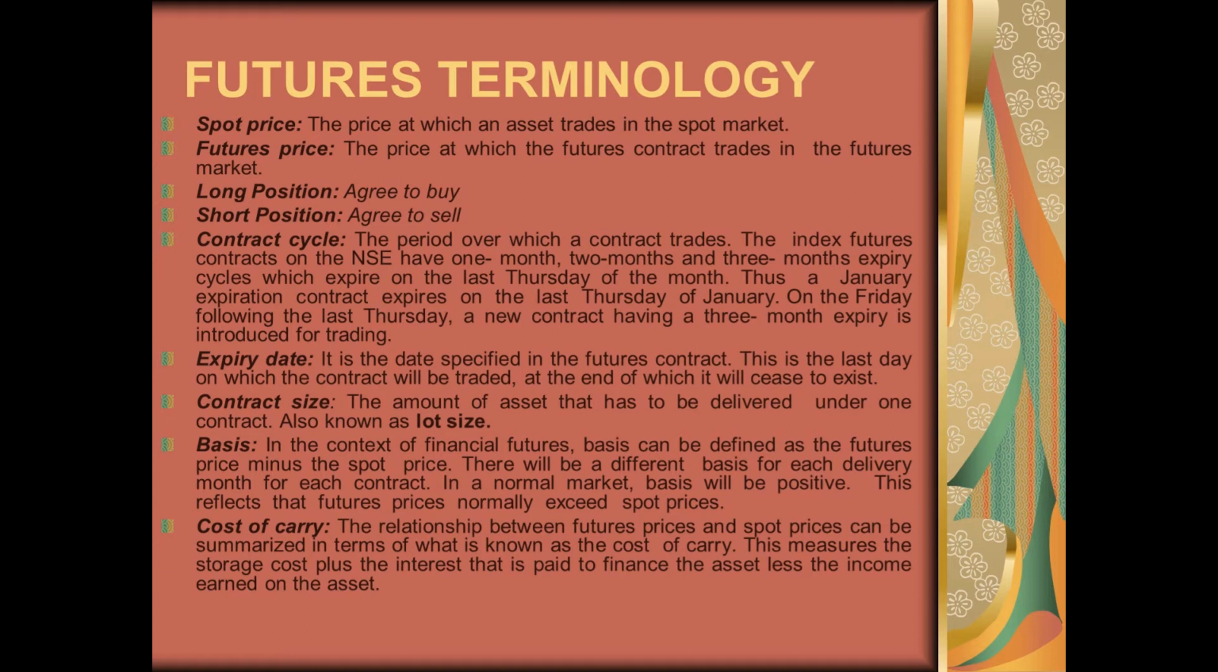Then what is the term called expiry date? Expiry date is the date specified in the futures contract, and it is the last date on which the contract will be traded, and after that it will cease to exist. For a futures contract, you will find a term called lot size or contract size. These futures contracts for an underlying asset are not available for single stocks or single values, so they come in a lot. The amount of asset that has to be delivered under one contract is the lot size or contract size.